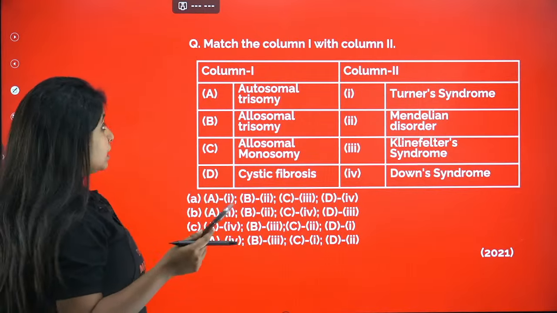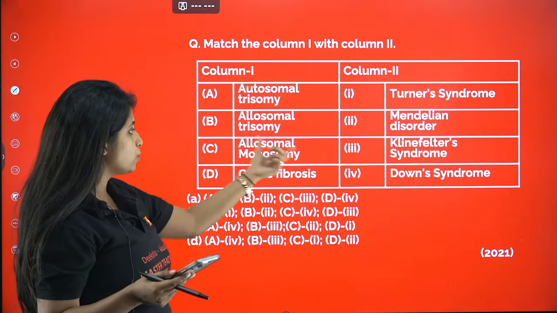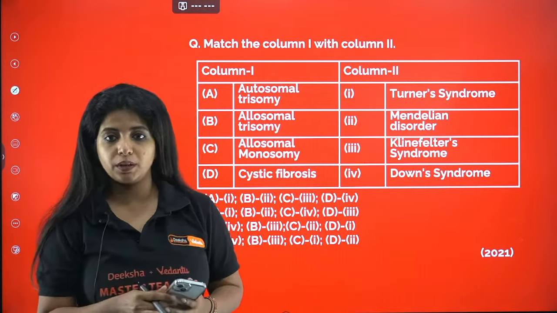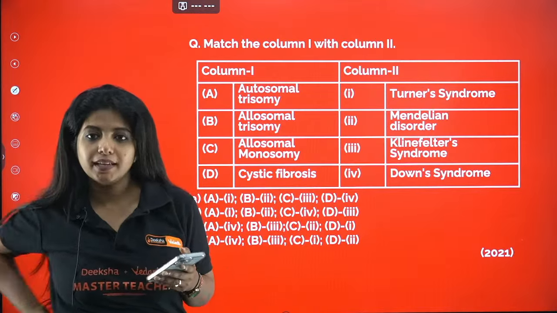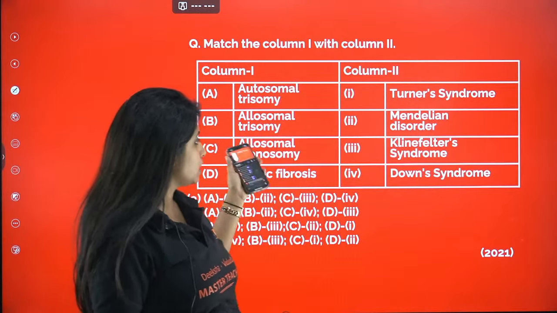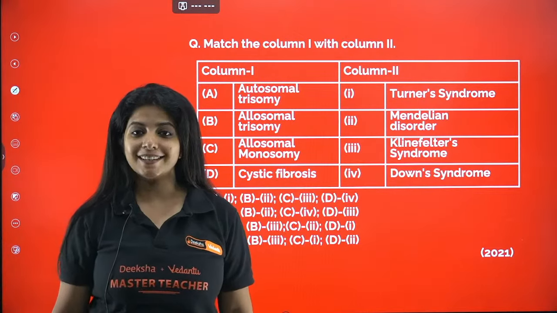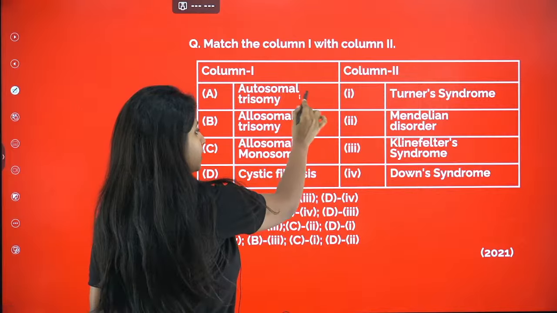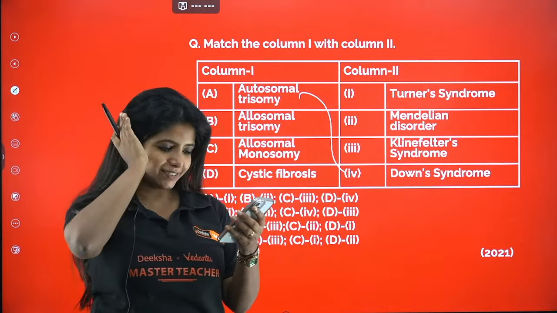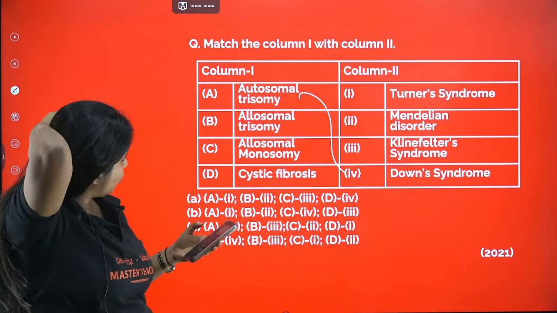Now solve this one. Match column 1 with column 2: autosomal trisomy, allosomal trisomy, allosomal monosomy, cystic fibrosis. What do you think is the answer for this particular question? You have to match these. Autosomal trisomy, that is autosome and trisomy. The answer for that will be Down syndrome. A goes with 4. The answer for this question is D.